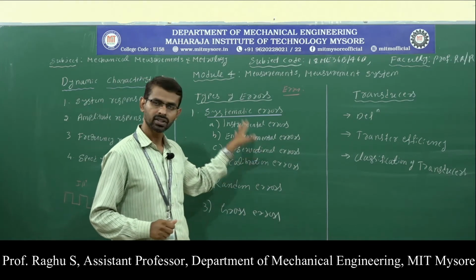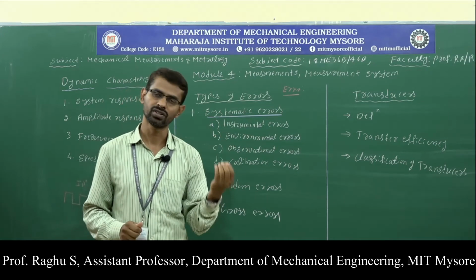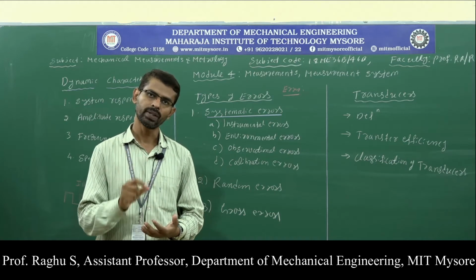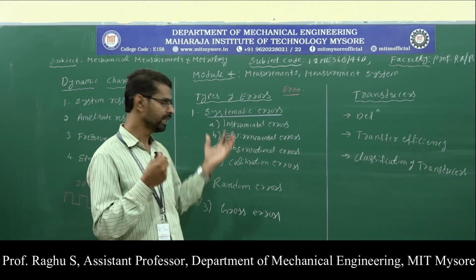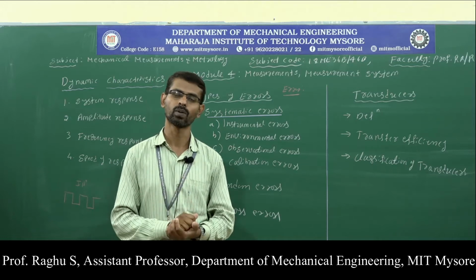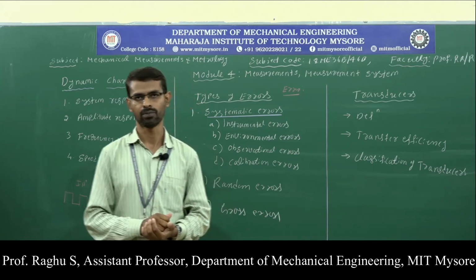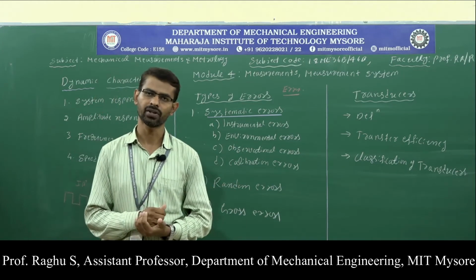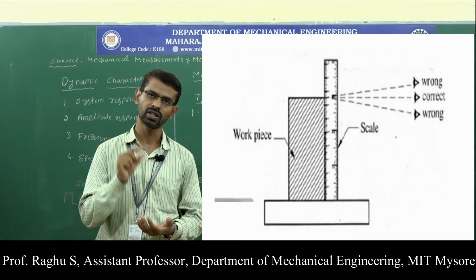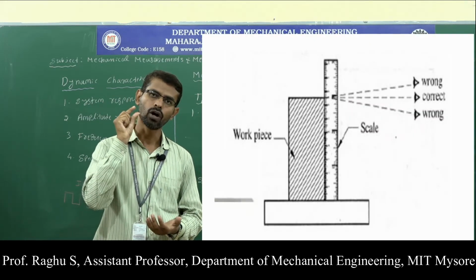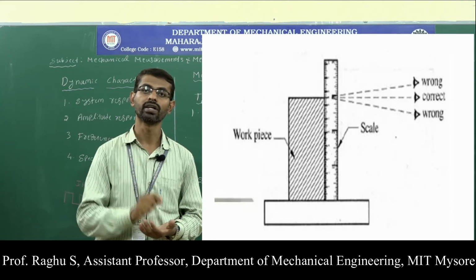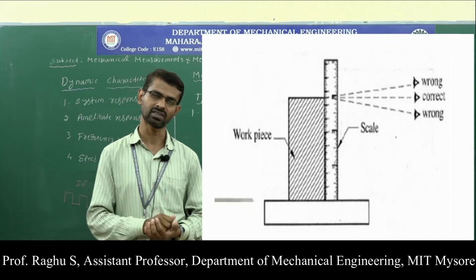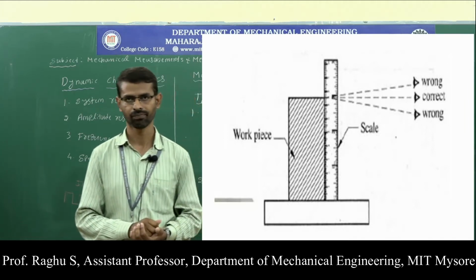Second one, environmental errors. Environmental errors occur due to variations in temperature, pressure, humidity, etc. Therefore, environmental errors can be reduced by maintaining constant, optimum temperature and humidity in the labs. Then observational errors. As you are seeing in the diagram, observational error occurs due to observation of a wrong reading or taking wrong data. It is also called parallax error. Usually parallax errors occur in line standards.